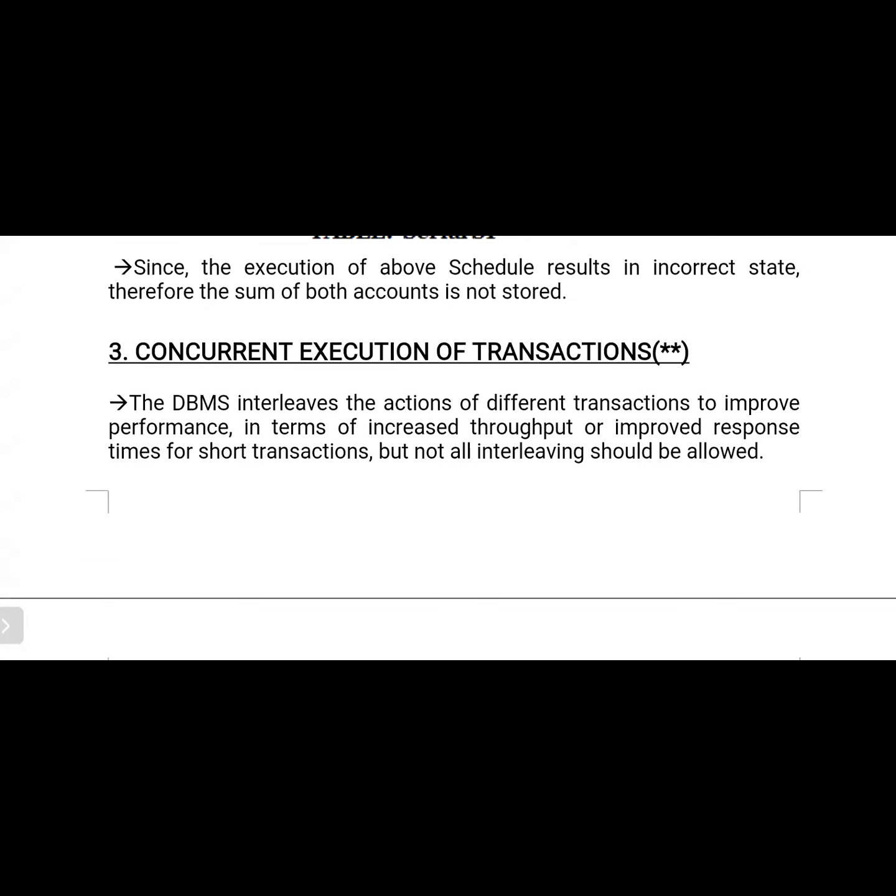The best example for the concurrent execution of transactions is railway reservation. Why? Because at a time, more than one user operates on the same shared data item in the same database. For example, the same train may be reserved by more than one user at a time, on the same date, at the same time, for the same place. At that time a problem may occur.